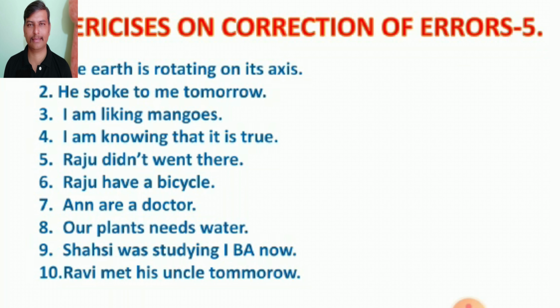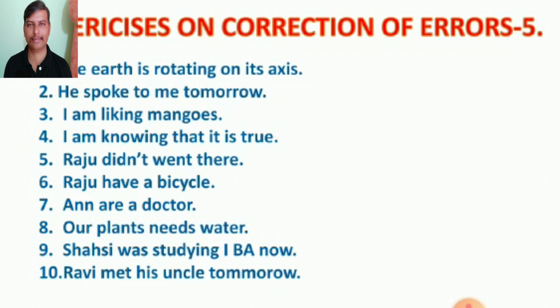Raju have a bicycle. Here Raju is a third person singular noun. So we must use has here, the does form. Raju has a bicycle is the correct sentence. Anne are a doctor. Anne is a female name.